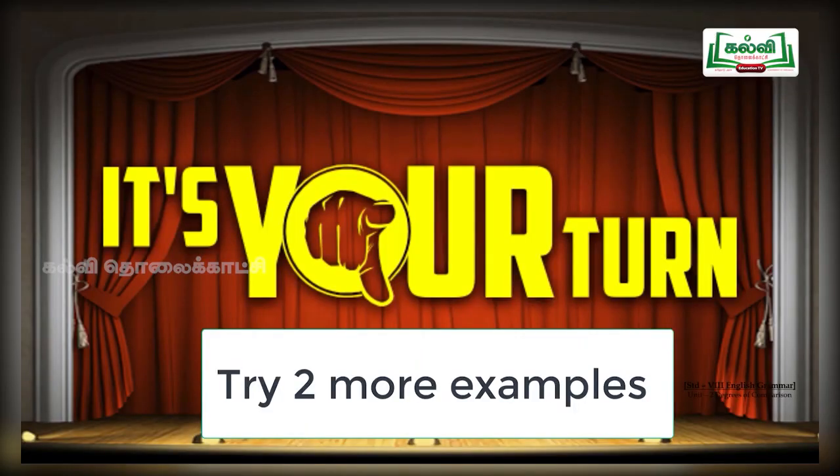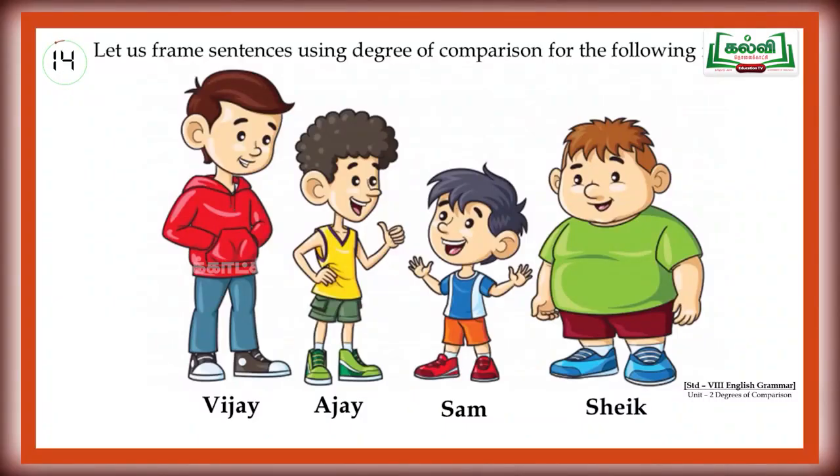Like that, we can frame many sentences by using the degrees of comparison. Degrees of comparison is used to compare between either two things in comparative form or at the highest degree in the superlative form.